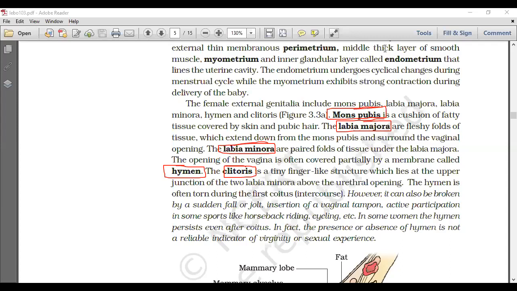The opening of the vagina is often covered partially by a membrane, that is the hymen. A tiny finger-like structure which lies at the upper junction of the two labia minora above the urethral opening, that is the clitoris. So that is to be remembered; location-wise questions and matching questions may be expected.